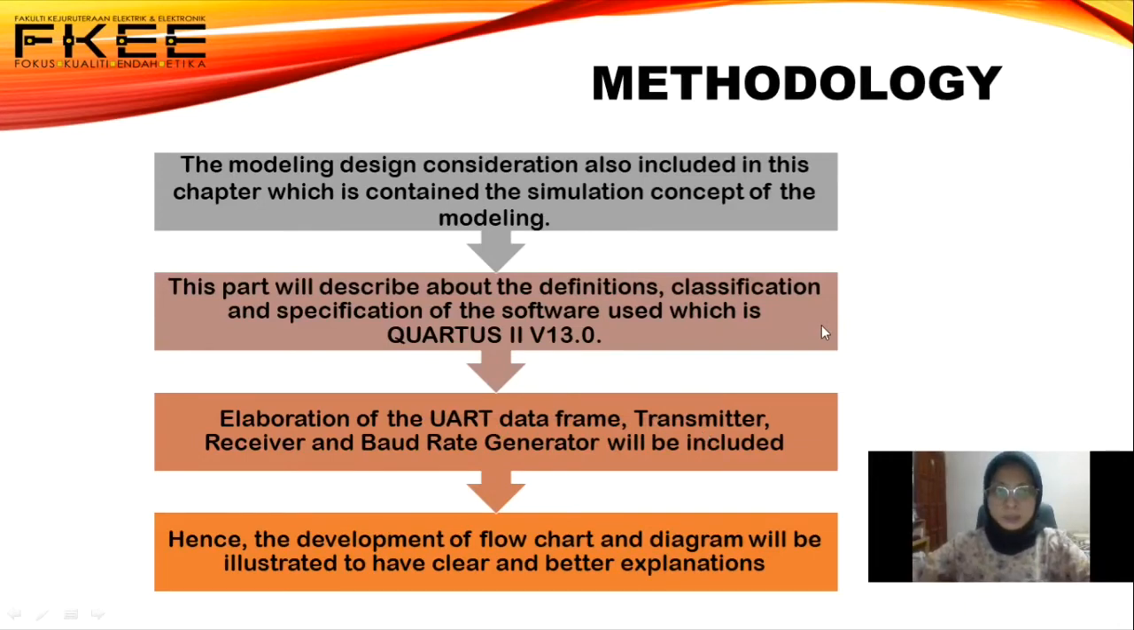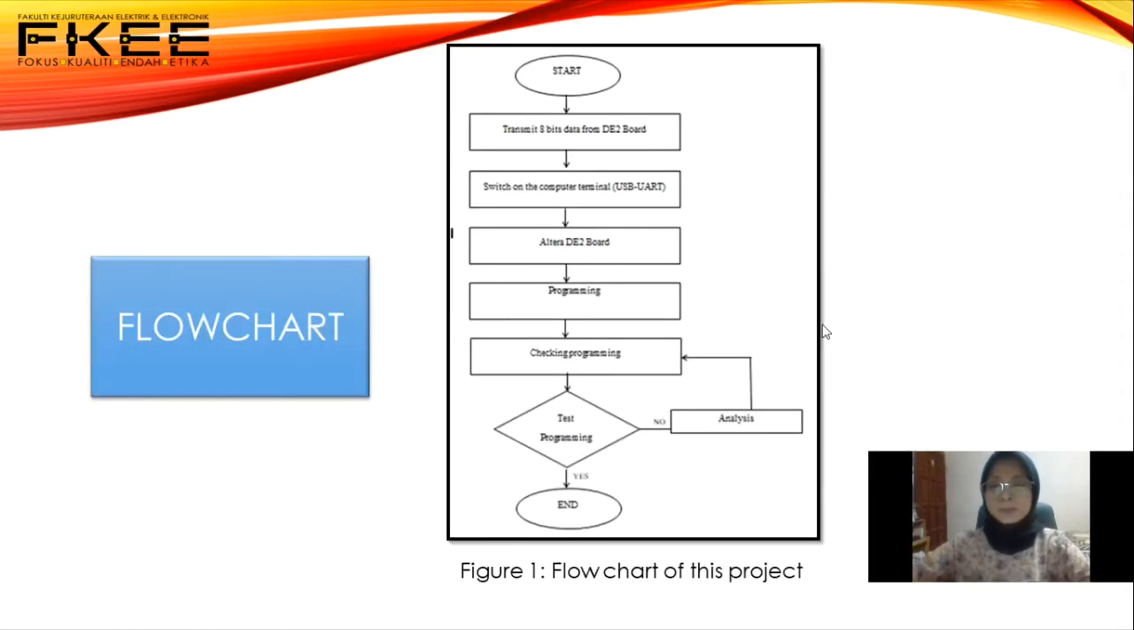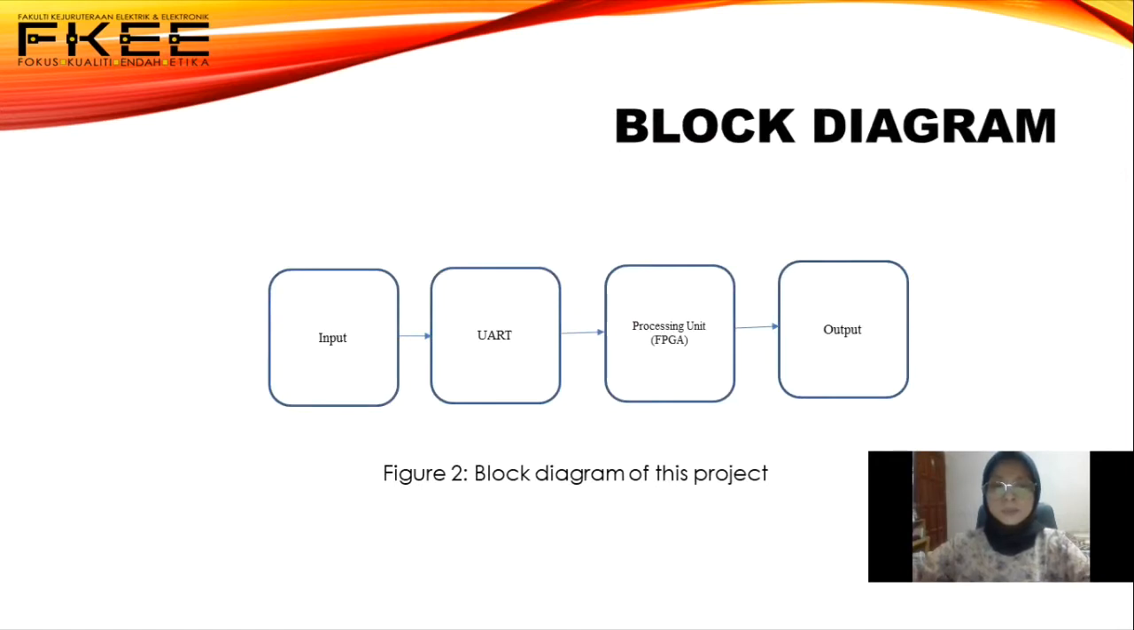For methodology, the modeling design consideration is also included in this chapter, which contains the simulation concept of the modeling. This part will describe the definition, classification, and specification of the software used, which is Quartus 2 version 13. Elaboration of UART data frame, transmitter, receiver, and baud rate generator will be included. Hence, the development of flowchart and diagram will be illustrated to have a clear and better explanation. This is the flowchart of our project, and this is the block diagram.